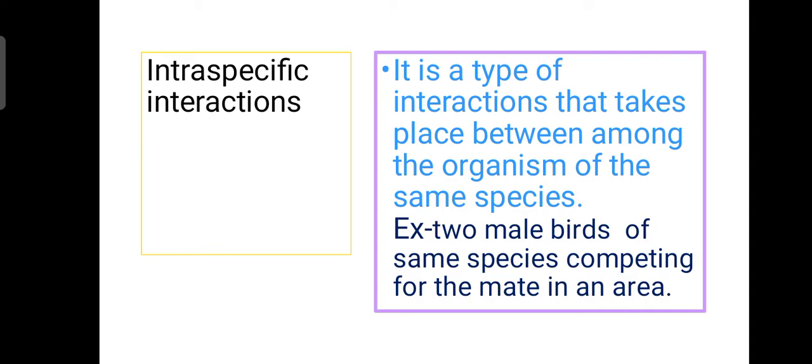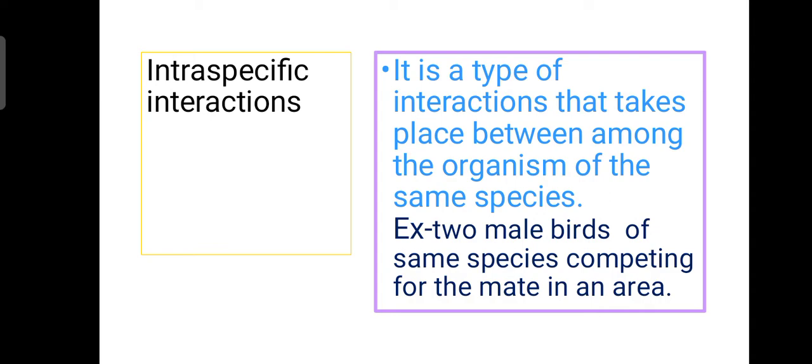It's a type of interaction that takes place between or among the organisms of the same species. Interaction may take place between two different species, but in the case of intraspecific interaction, it takes place between the same species.